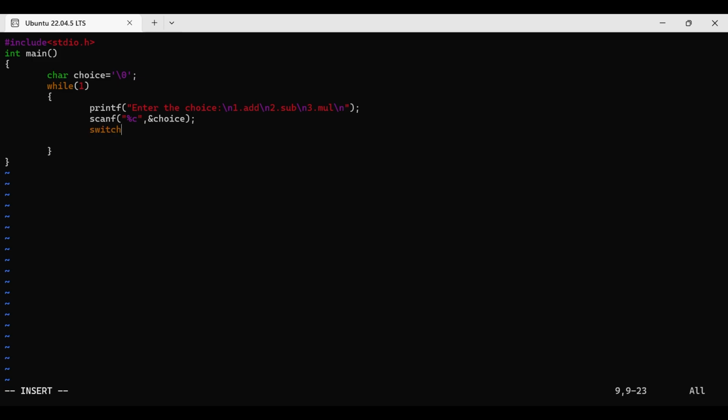I am using switch case. Is it correct? Anyone? I am writing like this. Any error or any bug in this?